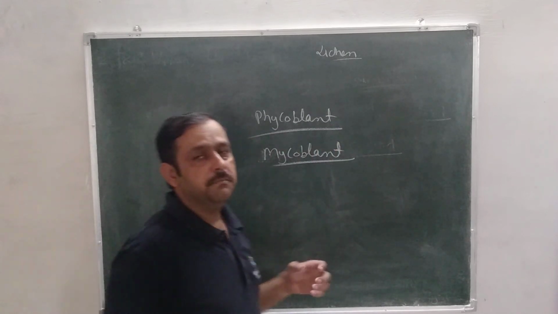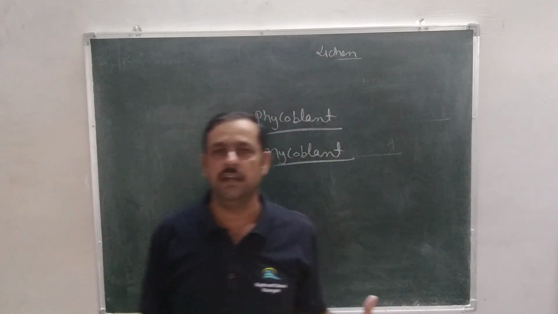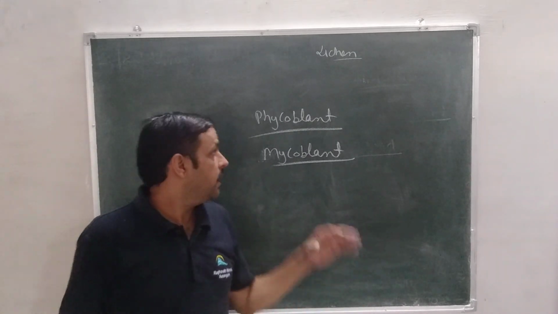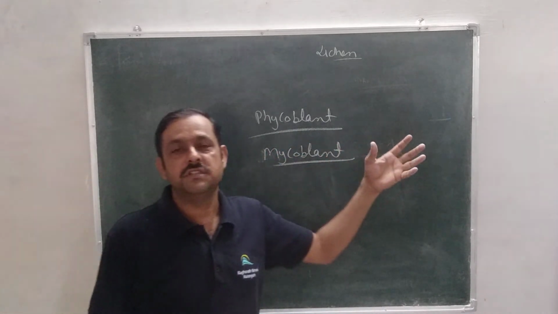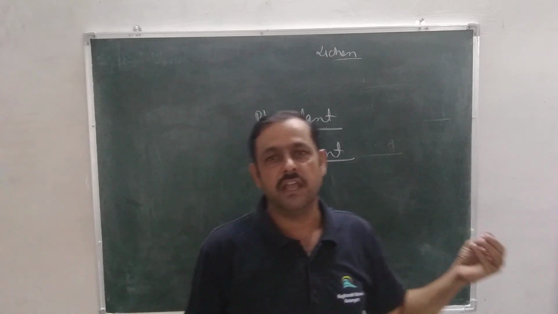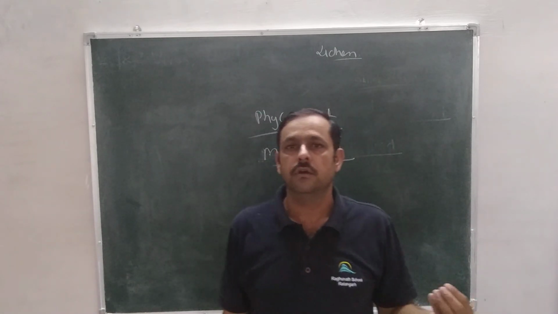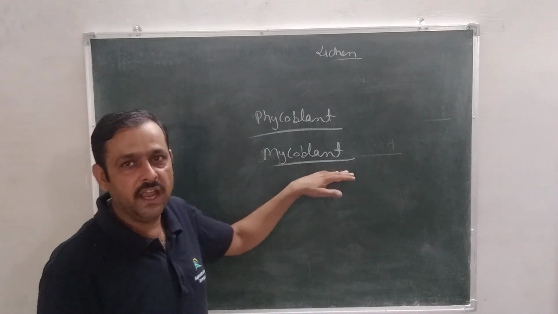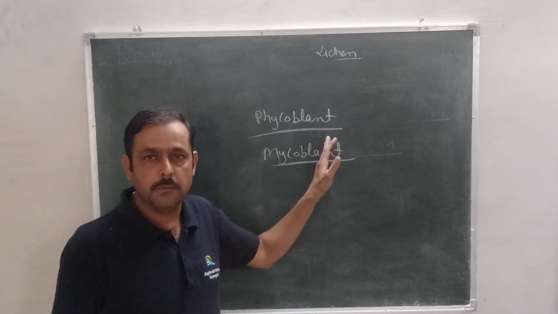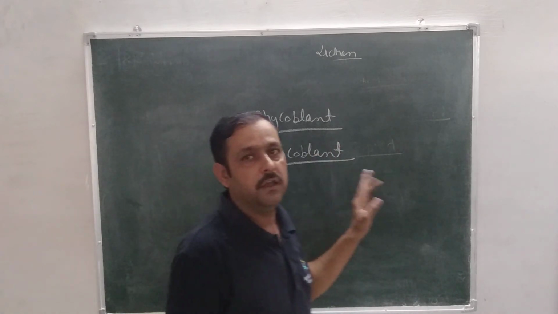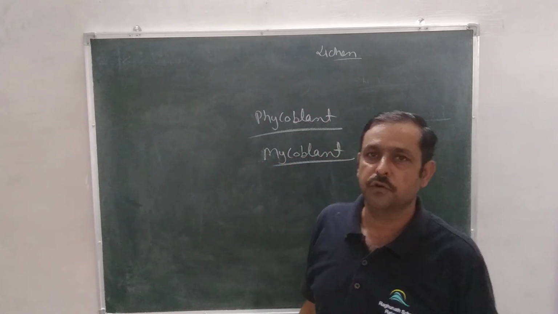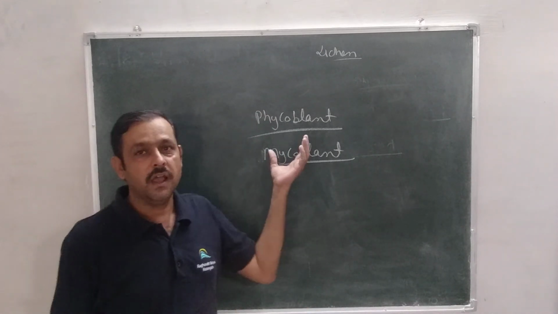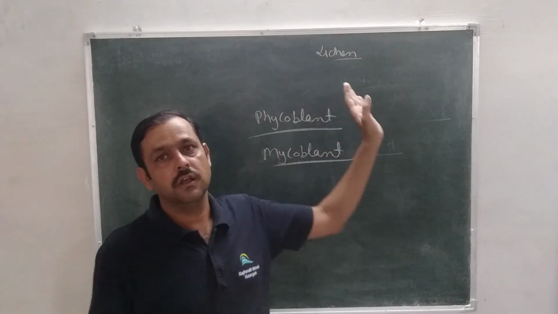In this symbiotic association, fungi can absorb the water and mineral nutrition, and phycobiont which has chlorophyll in it can make their food by the process of photosynthesis. So fungi can obtain food from algae, and algae obtain minerals and water from fungi. So this symbiotic association of algae and fungi is called lichen.